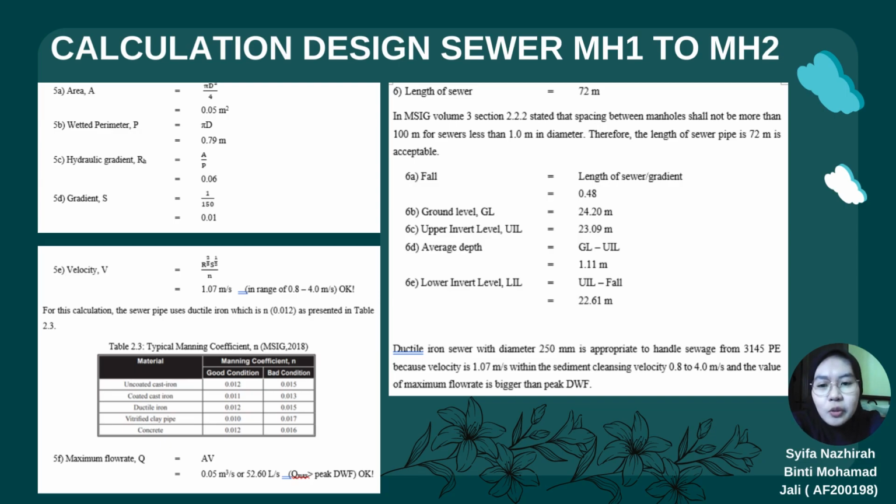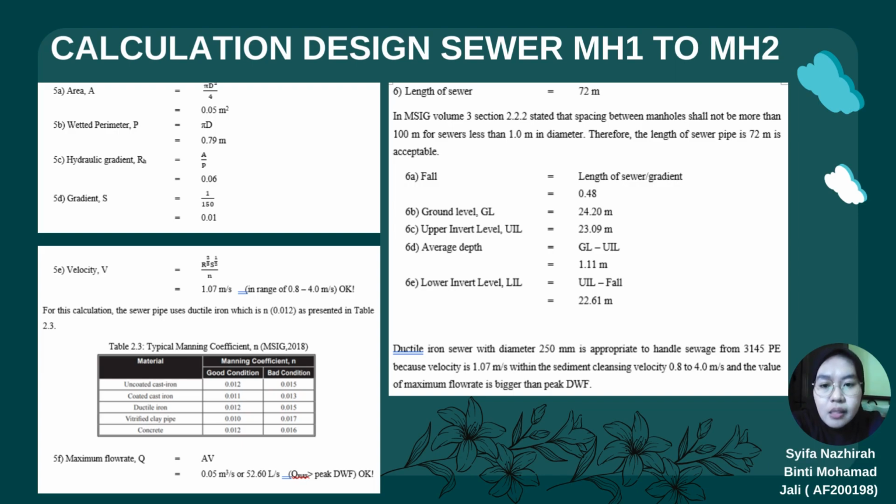So we continue to calculate the area, wetted parameter, and the hydraulic gradient from the diameter that we have, which is 0.25 meter. After we calculate all these three, we continue to calculate the gradient.